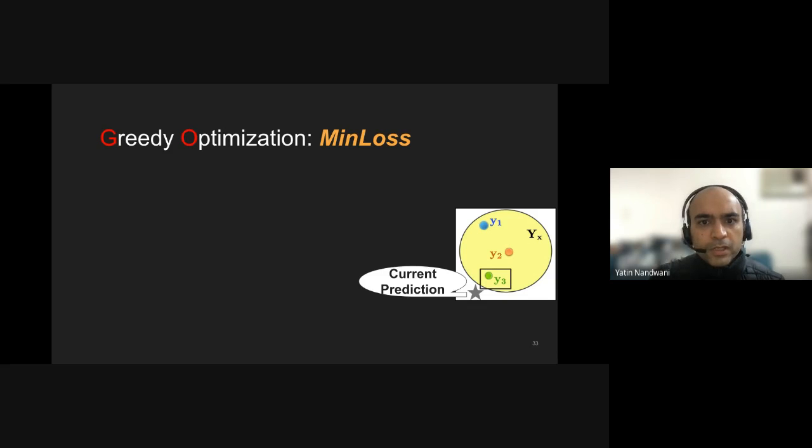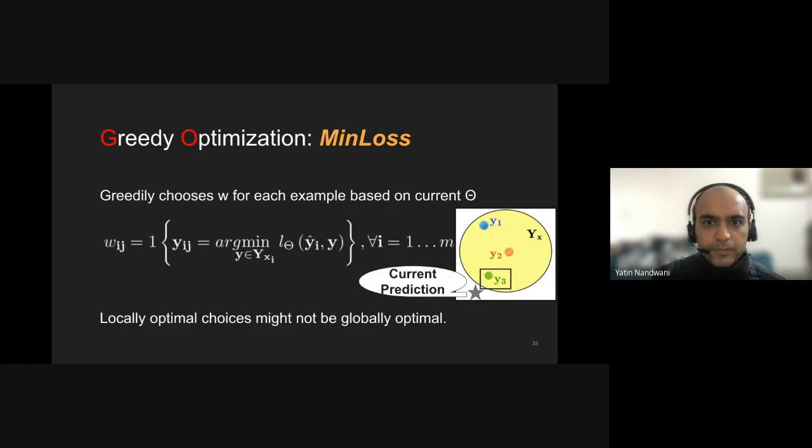Now the target y3 is closest to it in the loss space, and hence min-loss would select y3 for training the model. However, such a greedy strategy may also get stuck in local minima. A locally optimal choice for a particular data instance xi might not be good for the global optimization.